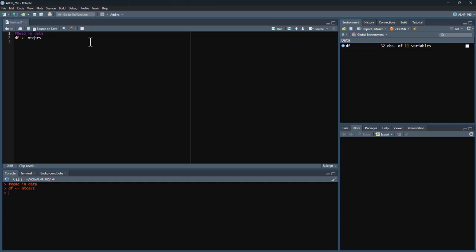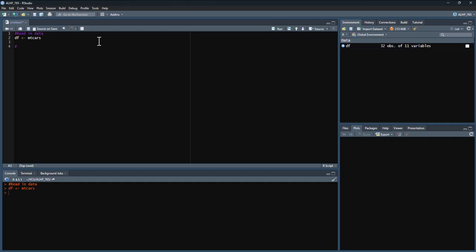The way that I ran this is I can have my cursor anywhere on this line of code and hit Control Enter, and it will run that line of code. I could also highlight it and hit Control Enter, or I can have it highlighted and come over here and click Run. It says run the current line or selection, and then in parentheses it has Control and Enter, so it's telling you what that shortcut is. As I go on, I would continue with comments to tell the humans what's going on, and then the lines of code.